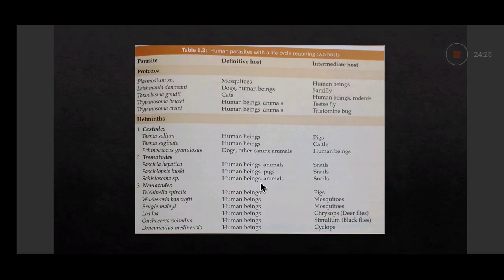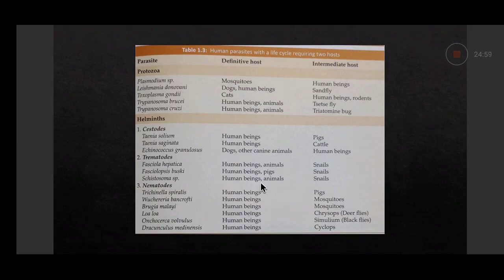And then helminths. Helminths are of three types: cestodes, trematodes, and nematodes. Cestodes, Taenia solium and Taenia saginata are tapeworms. And human beings are the definitive host. The difference we have already discussed. In Taenia solium, pig is the intermediate host, and in Taenia saginata, cattle is the intermediate host. And the larva is Cysticercus cellulosae in Taenia solium and Cysticercus bovis in Taenia saginata.